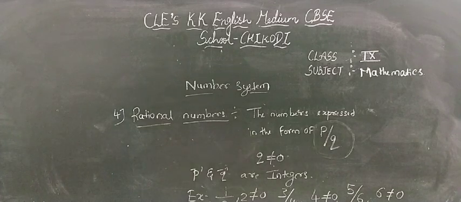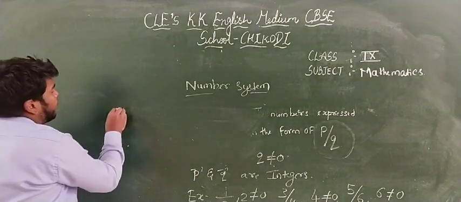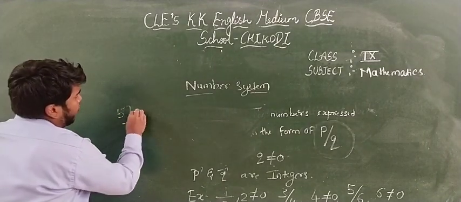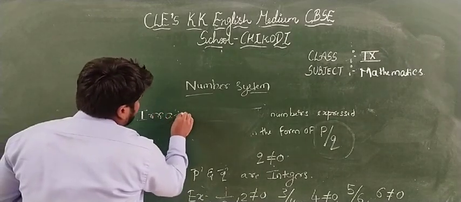Okay. Next we have the definition of irrational numbers. Next we are going to study the definition of irrational numbers. So what is the definition of irrational numbers? We are going to study the fifth part, that is irrational numbers.